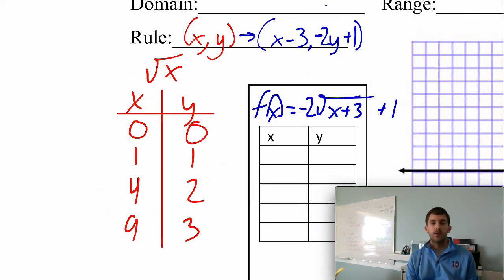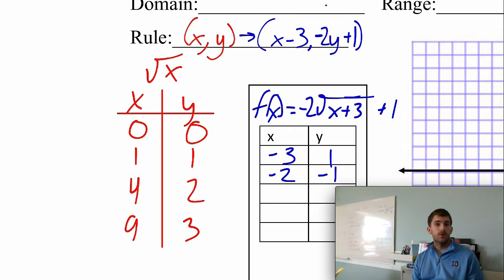And we're going to apply the rule to every x and y value. So taking those x's and y's, we were told to subtract 3 from every x. So we're going to take 0, subtract 3, we get negative 3. We're told to, in order, take negative 2 times our y value, so we're going to do negative 2 times 0, well that's still 0, and then add 1 to it, and we get 1. We're going to do the same thing with the x coordinate 1, and subtract 3 from it, so we have negative 2. Then the 1, that's our y coordinate, we're going to multiply that by negative 2, giving us negative 2, and then add 1 to that, so negative 2 plus 1 is negative 1.